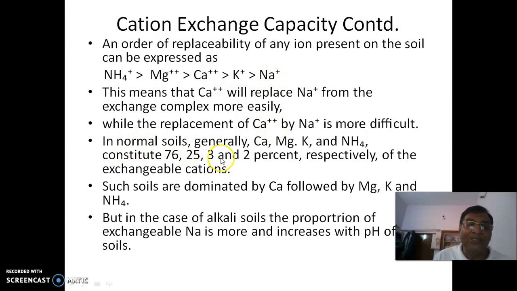In normal soils, generally, Ca, Mg, K and NH4 constitute 76, 25, 3 and 2% respectively of the exchangeable cations. That means they are mostly dominated by Ca, Mg, K only. Such soils are dominated by Ca followed by Mg and so on. But in the case of alkali soils, the proportion of exchangeable Na is more and increases with the pH of the soil. Exactly, in the case of alkali soils, Na is more and it increases with the pH also.